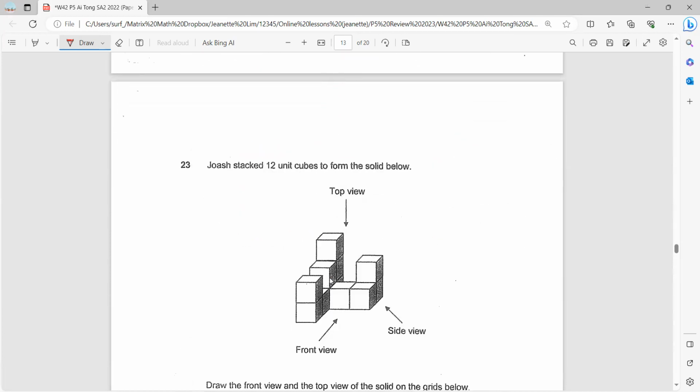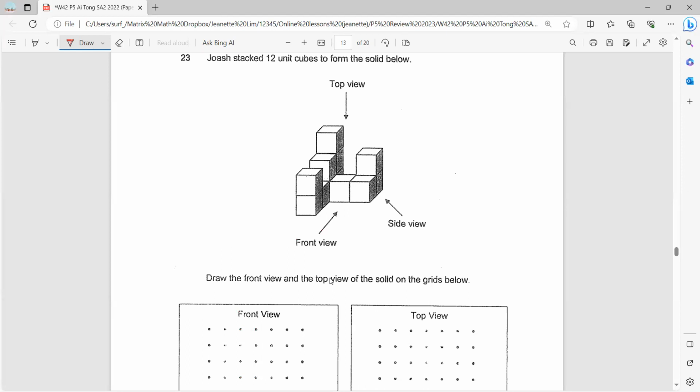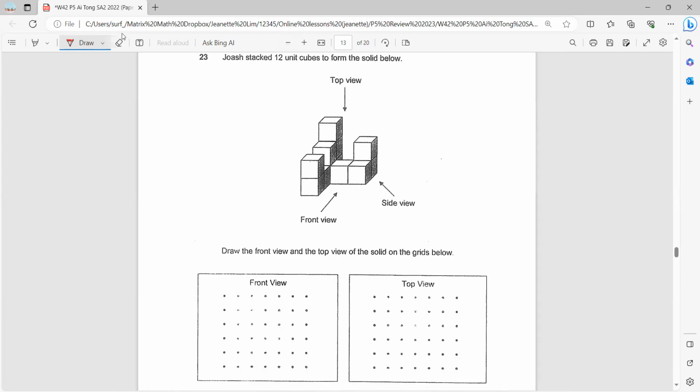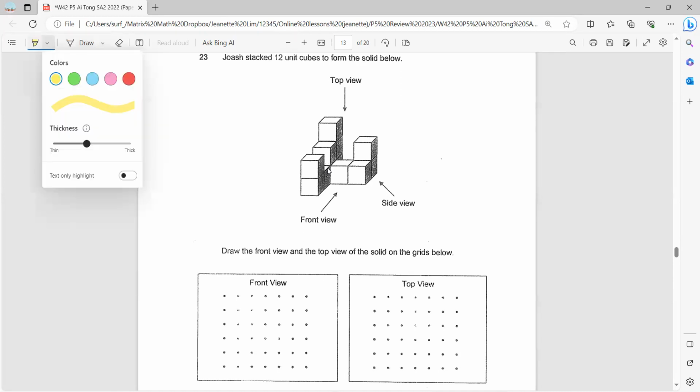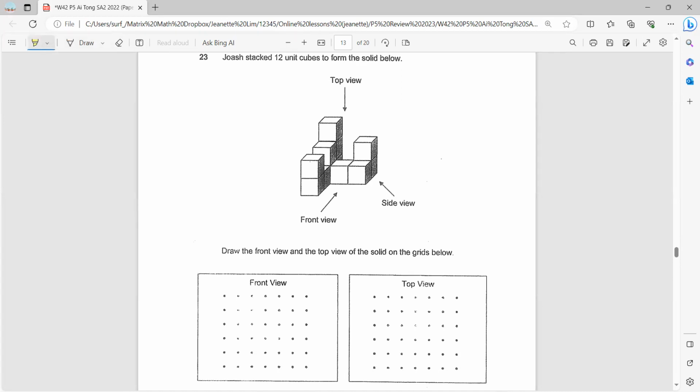Next question, 23. Joash stacked 12 unit cubes to form the solid below. So we're supposed to draw the front and top view of the solid on the grids below. Okay. So from the front, this is what we see. Yeah, I just highlight. You'll see this and you'll also see this. Then next to it, you'll see this and this.